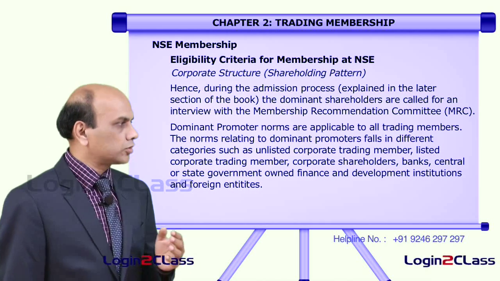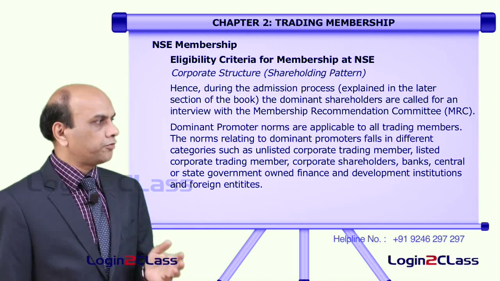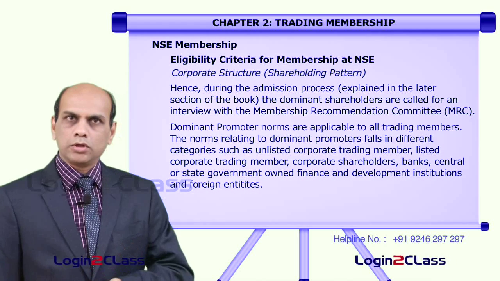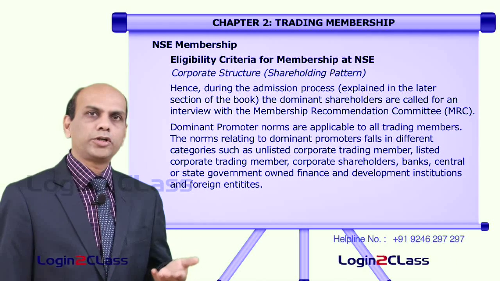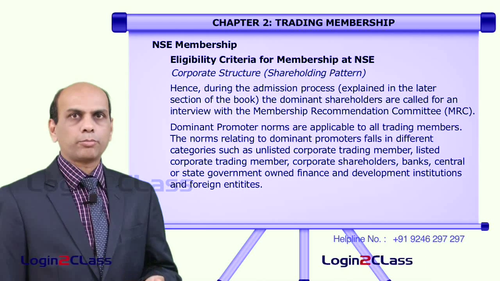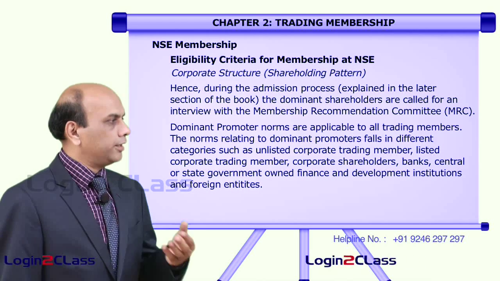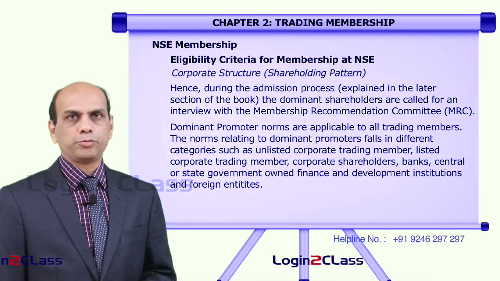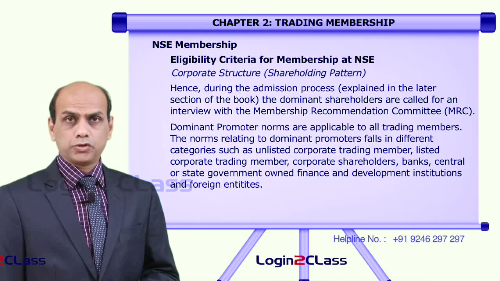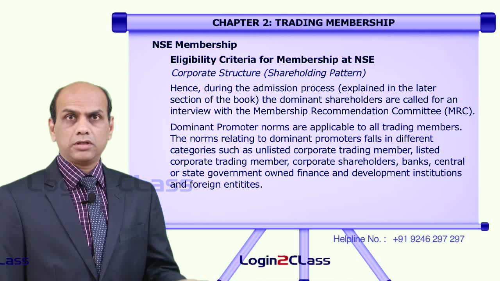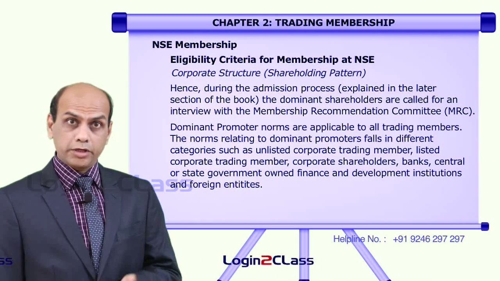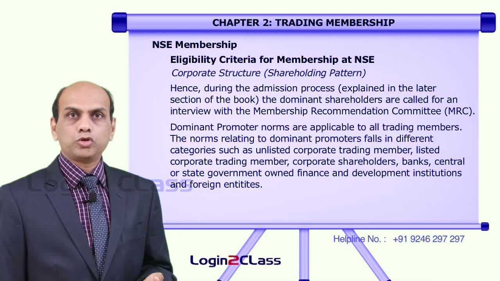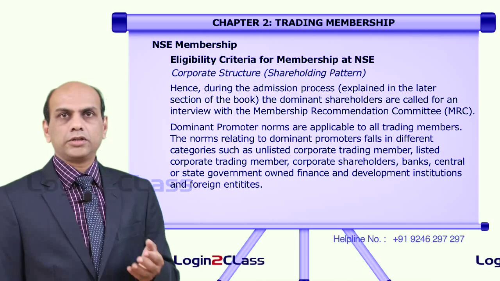The norms relating to these dominant promoters fall into different categories. Unlisted corporate trading members can become the trading member. So, a dominant promoter group has to be identified in that particular category of unlisted corporate trading member group. Listed corporate trading member. So, listed corporate trading members, who are these people? These are corporate groups which are having listing on the National Stock Exchange. So, a listed corporate member also can become the trading member of the exchange. So, proper dominant promoter group should be identified in this particular listed corporate member.